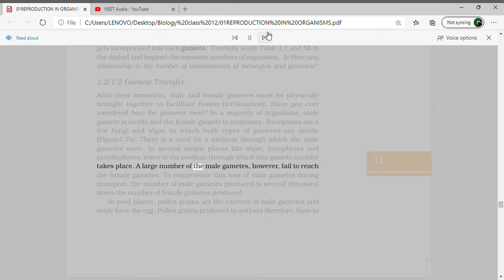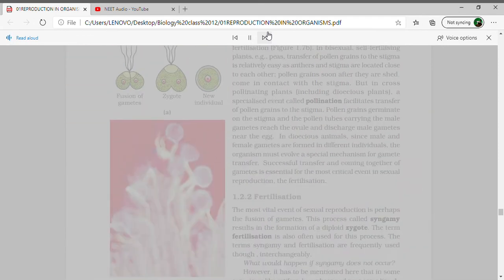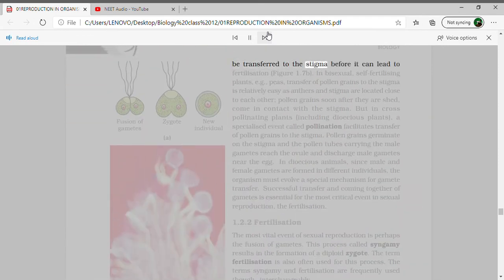A large number of the male gametes, however, fail to reach the female gametes. To compensate this loss of male gametes during transport, the number of male gametes produced is several thousand times the number of female gametes produced. In seed plants, pollen grains are the carriers of male gametes and ovule has the egg. Pollen grains produced in anthers therefore have to be transferred to the stigma before it can lead to fertilization, figure 1.7b.